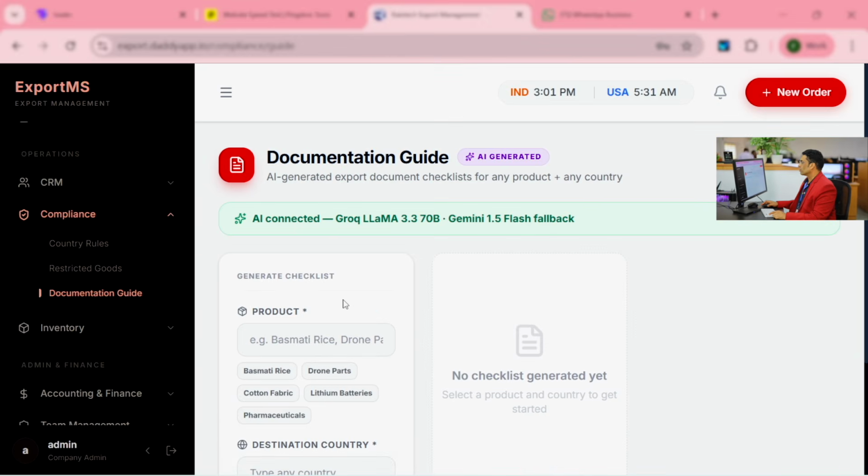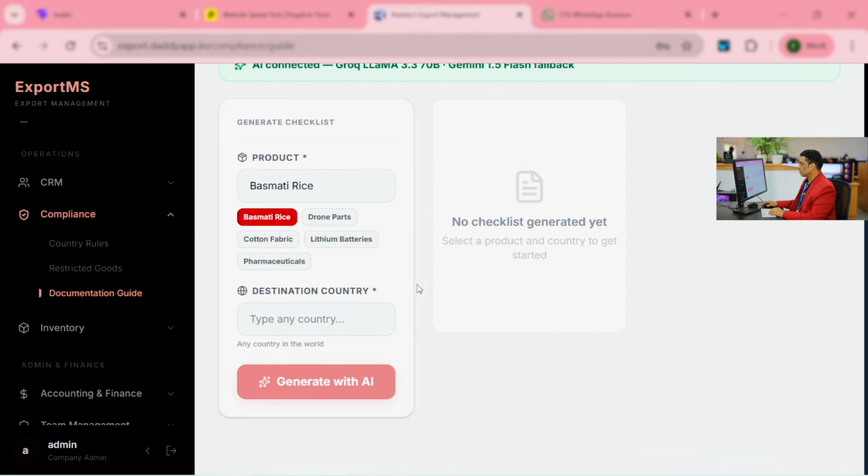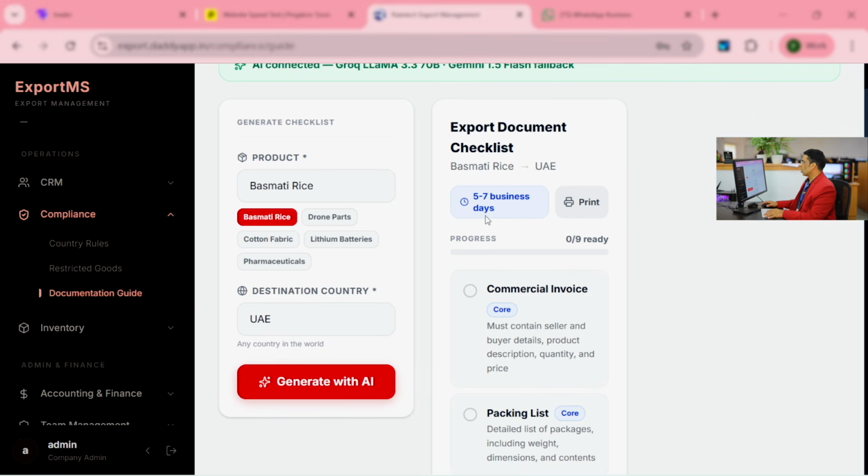For example, if you are going to ship a product, for example basmati rice, whatever it is, completely AI, right? UAE, generate with AI. See, normally for export, how many days will it take? 5 to 7 days.